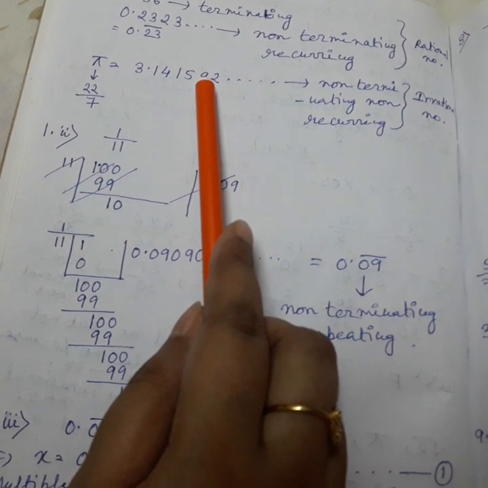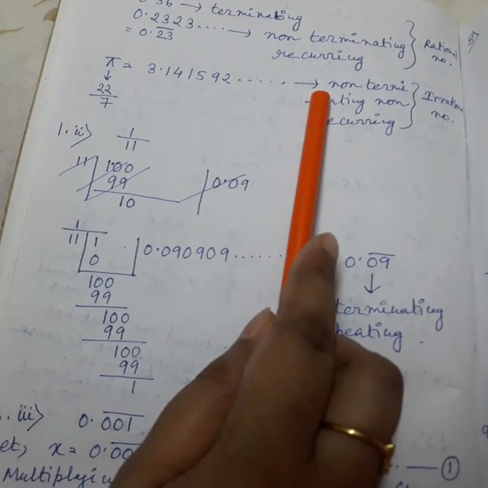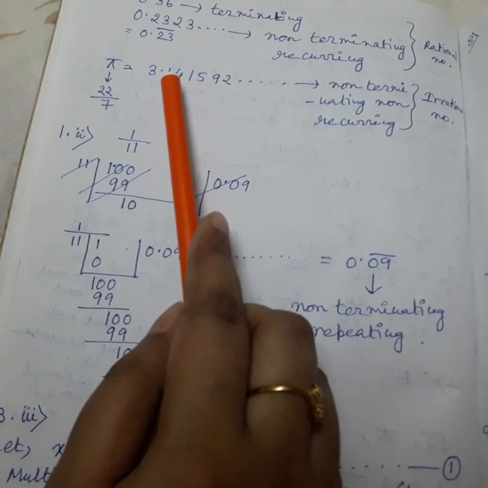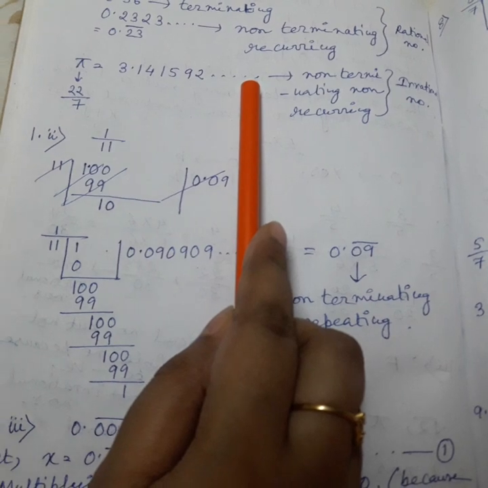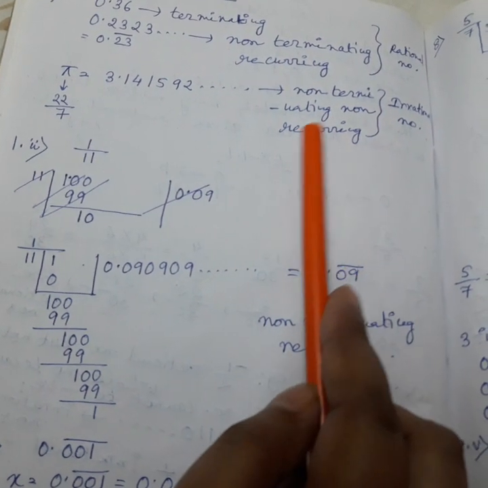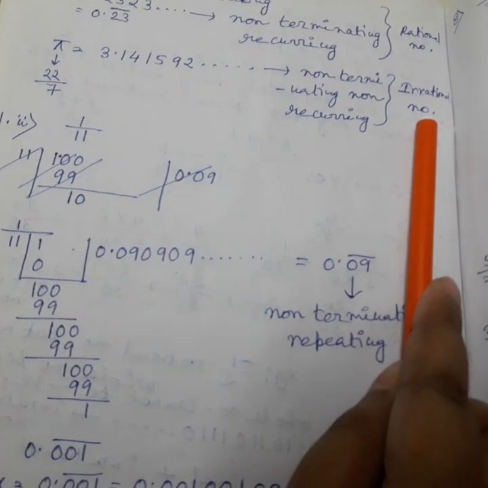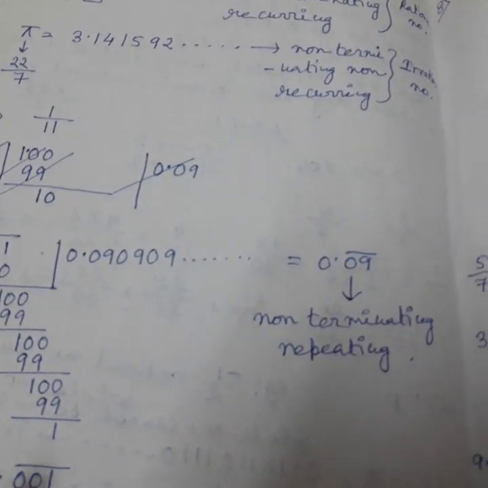Non-terminating because the digits are continuously going on, and non-recurring because the digits are not repeating. So if the decimal expansion is non-terminating, non-recurring, it will be an irrational number. Okay. Now we are going to exercise 1.3.